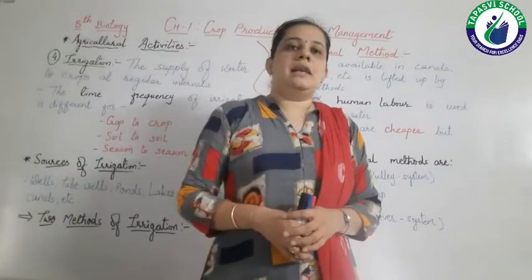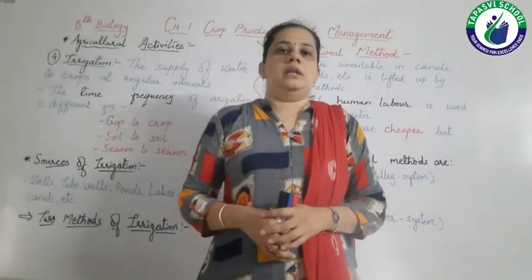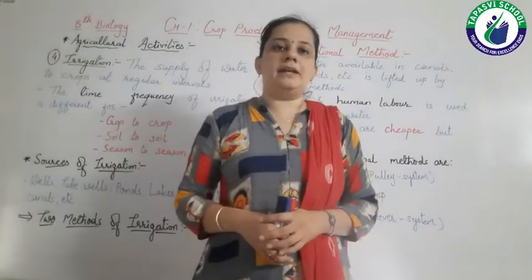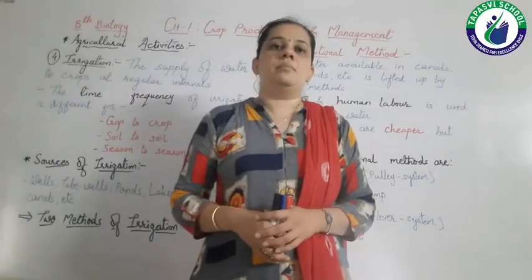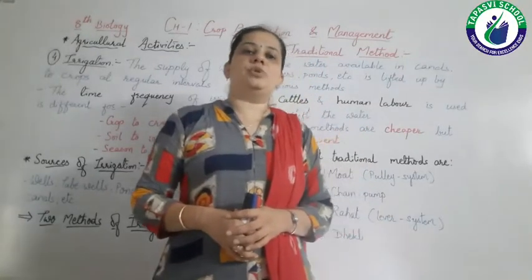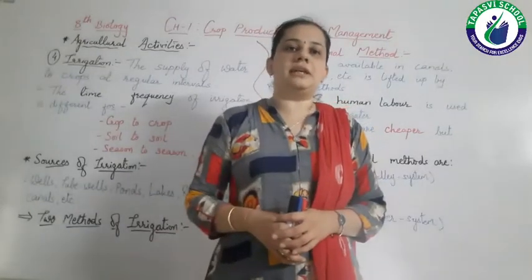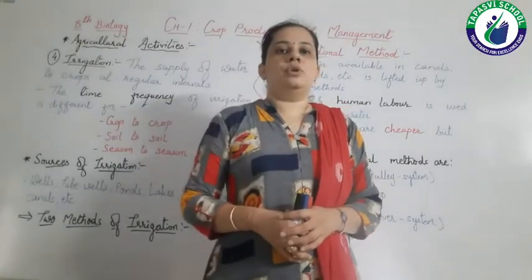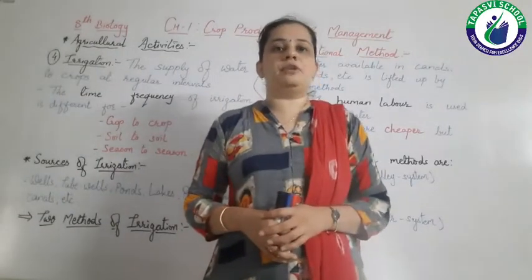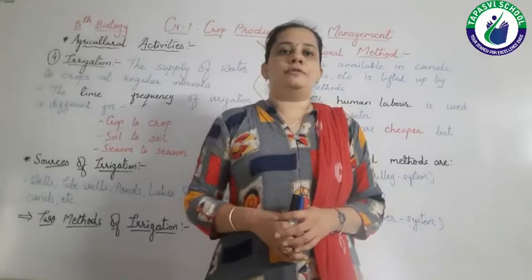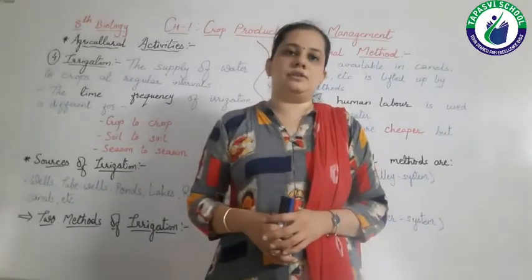In the last lecture we discussed the advantages and disadvantages of fertilizers and manures. Then I told you that in the next lecture we are going to study about irrigation. So let's see what irrigation is, what the different methods of irrigation are, and what is required for irrigation.